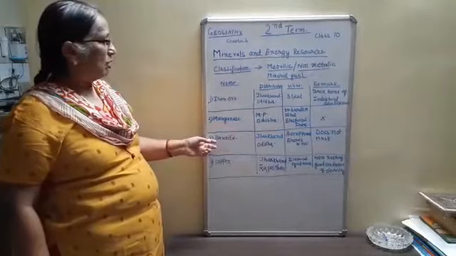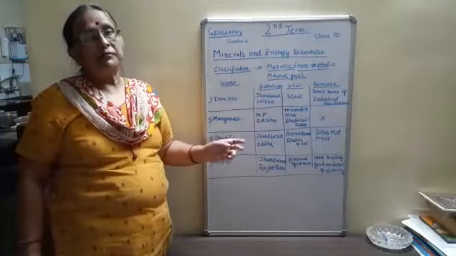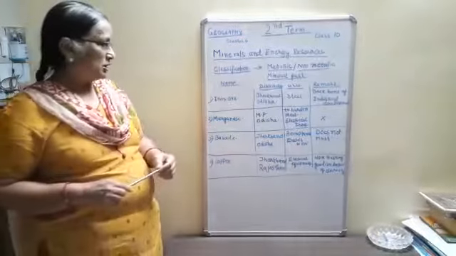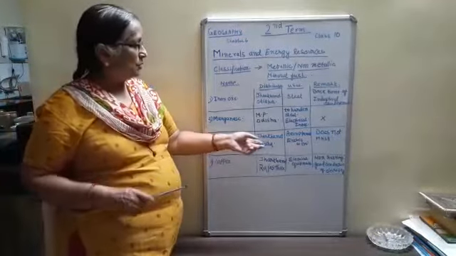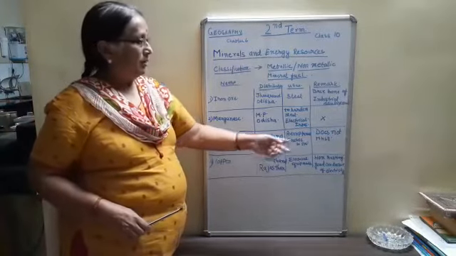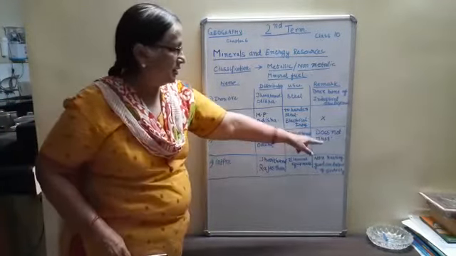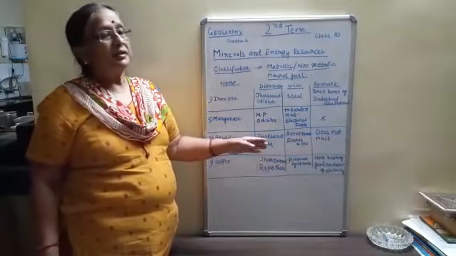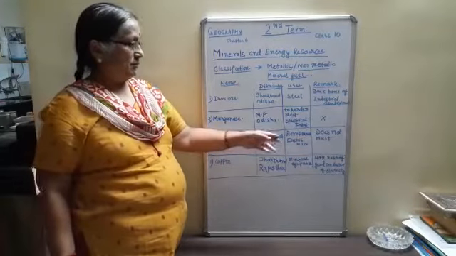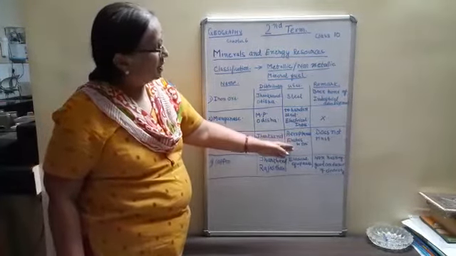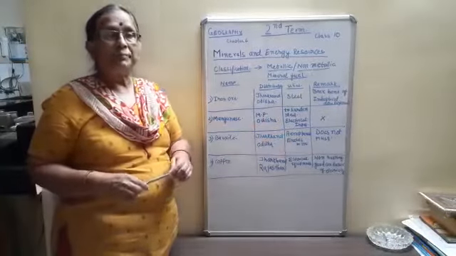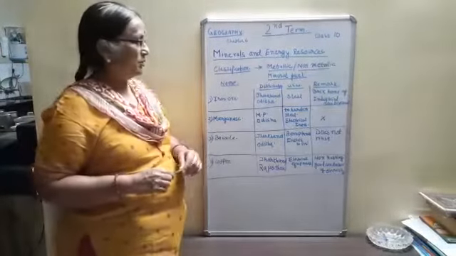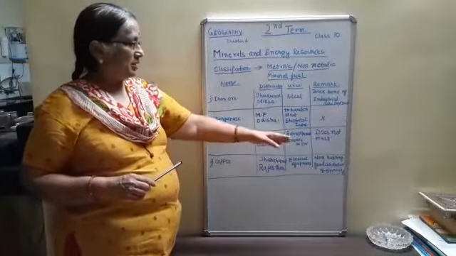Now third is bauxite. From bauxite we get aluminium. The main mineral that we are getting from bauxite is aluminium. Again it is produced in Jharkhand and Odisha. Because it is rust proof, I have written here does not rust. Because it is a rust proof mineral, it is mostly used in making aeroplanes, electrical wire, or even some types of utensils. Because it is rust proof, it can be used for cooking material also. So these three are the important ones.